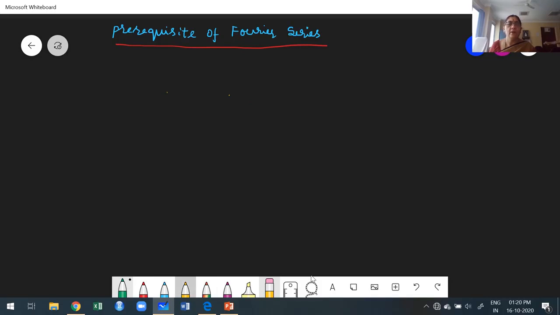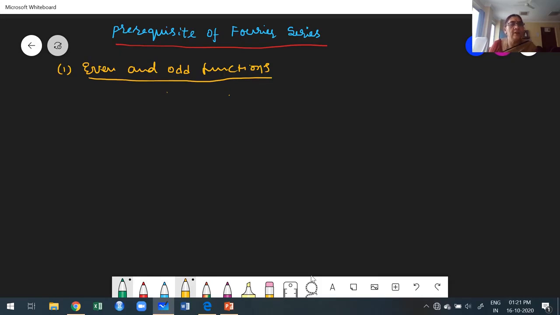Okay. Now, the very first definition is even and odd functions. When do you consider the given function to be an even function, and when an odd function?